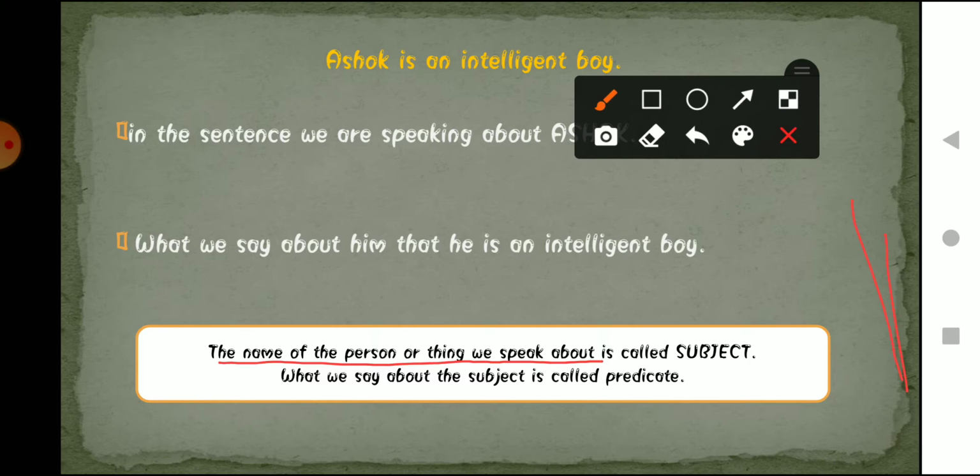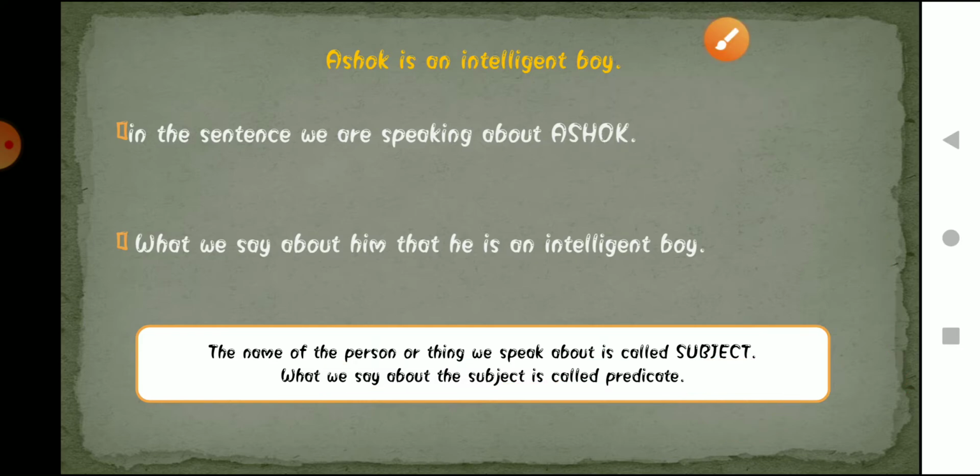The name of the person or thing we speak about is called the subject. Understood? And what we say about the subject is the predicate. These are the two parts of a sentence. Now let's move forward.